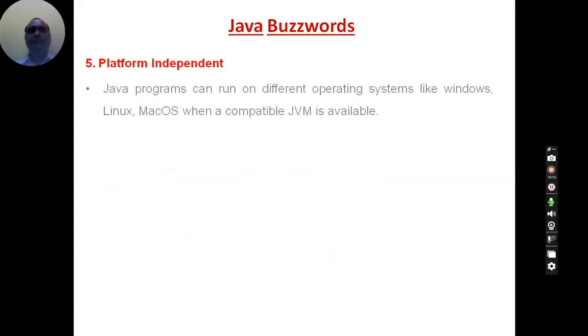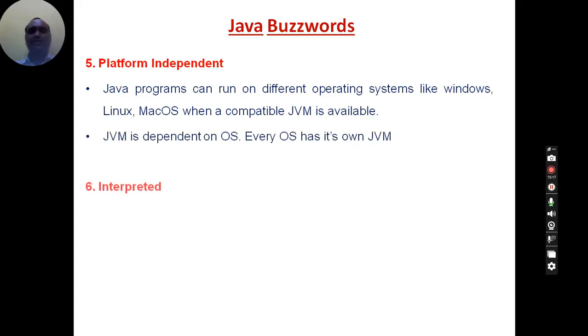And then platform independent. I told you just now that Java is platform independent. Once you write a program on any platform, you can execute that Java program on any other operating system platform. It is easy to carry, it is portable, it is platform independent. Java programs are made platform independent because of the JVM, Java virtual machine. You know that the Java virtual machine is dependent on the operating system.